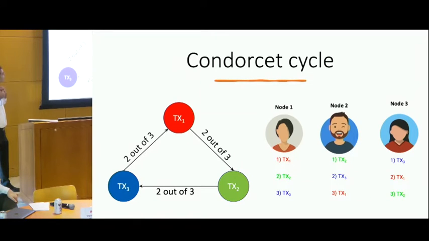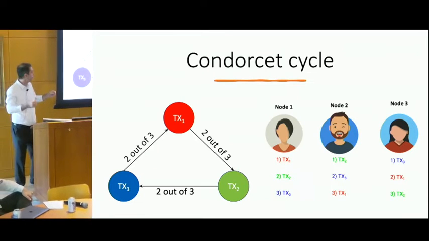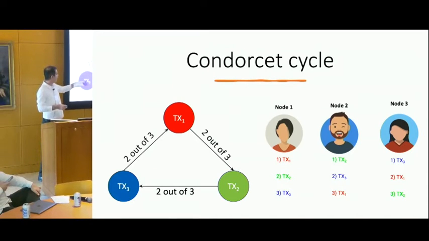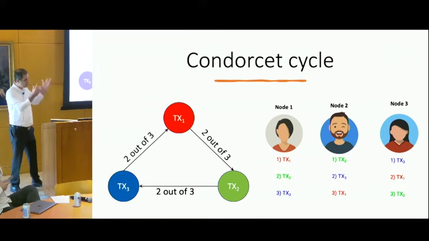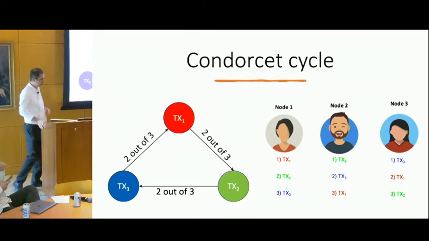If, for example, in the final ordering I go with transaction 1 first, then I break the promise because a majority of nodes think that transaction 3 should be placed before transaction 1. If I go with transaction 3 first in the final ordering, again, I break the promise because transaction 2 is believed by most of the committee members to be placed before transaction 3, and so on. So when a Condorcet cycle happens, we theoretically cannot keep that promise.